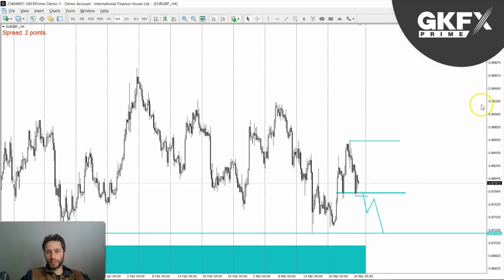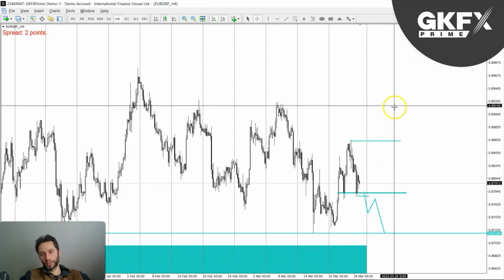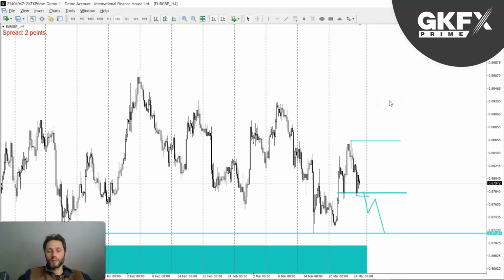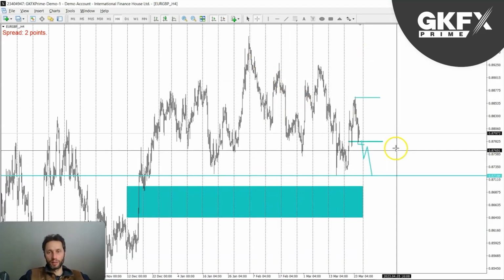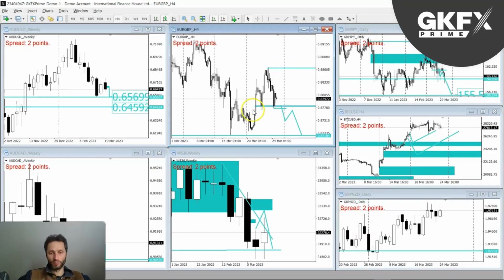In terms of euro pound, again, not the best cleanest setup, I would say, because we are still in the middle of the range. Really want to wait for the market to do its thing and head lower within this zone before actually continuing to the upside. So because we are kind of stuck within this range, the probabilities are reduced. Don't really like trading in this kind of environment. It's not the highest of probabilities, and I prefer the A+ setups.